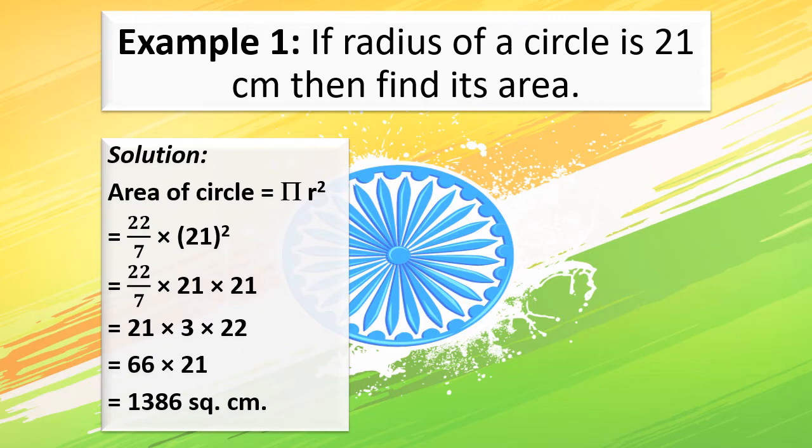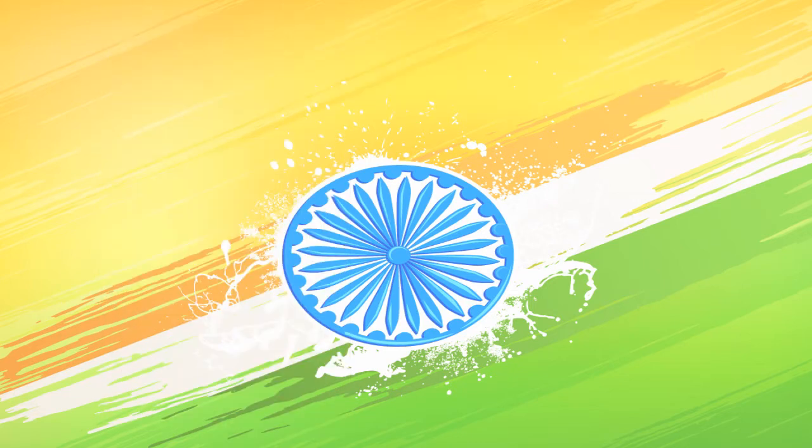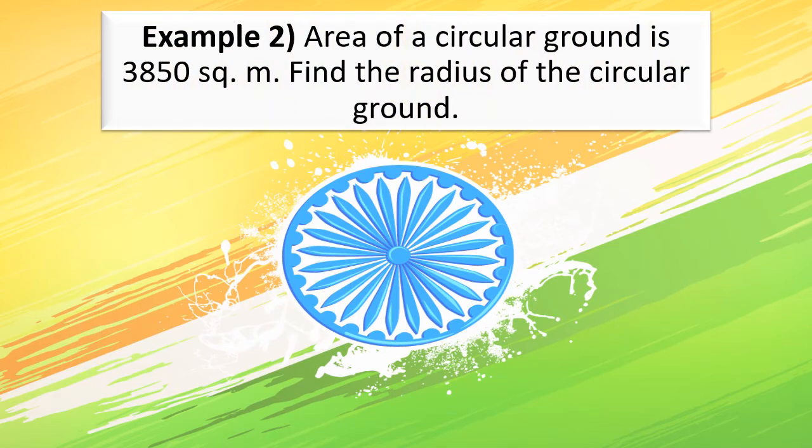1386. And what are the units? What will be the unit we will take here? As the radius is given in centimeters, the area will be centimeter square. So the answer is area is equal to 1386 centimeter square.